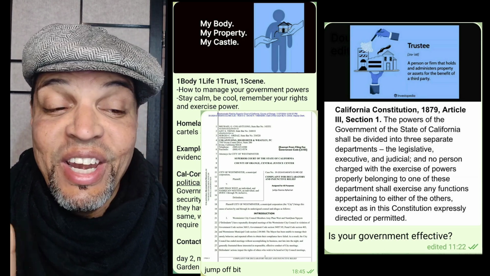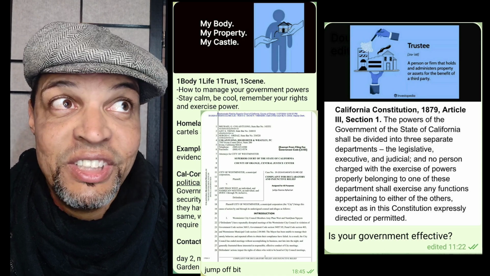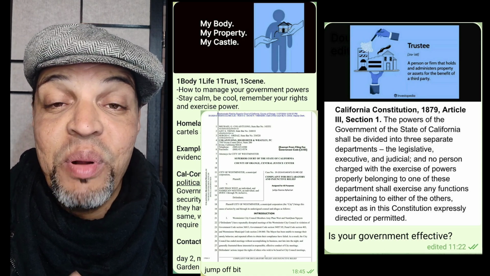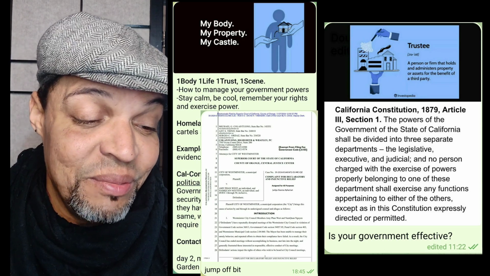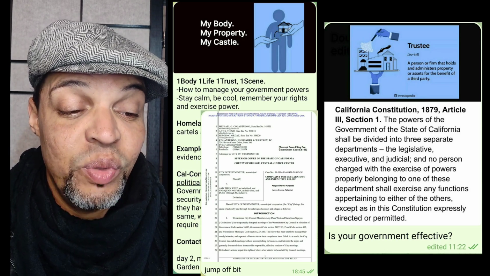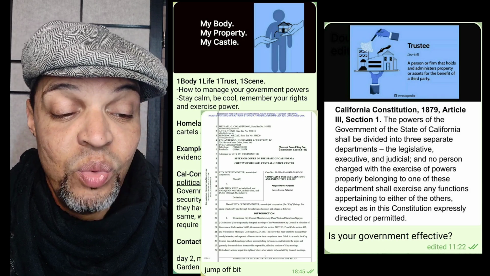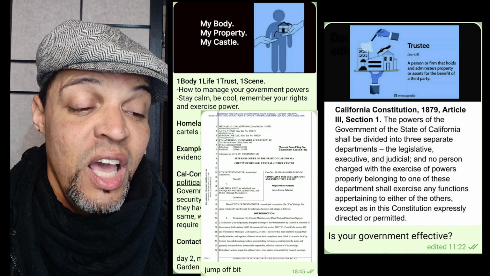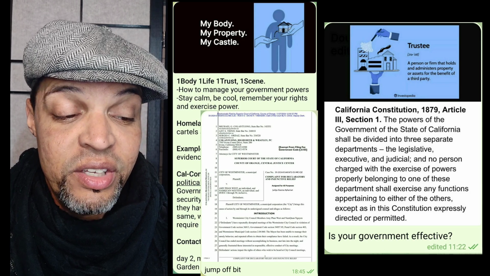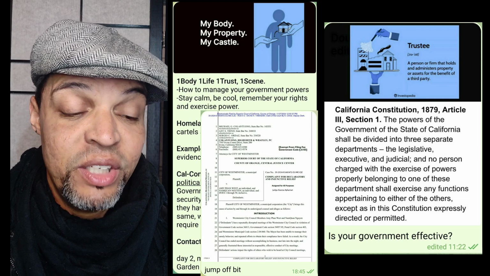Okay, check it out. And no person, remember, a person's not a man, a person's not a woman, a person's not a child, a person's not a people. A person is a tool that the people speak through. A person is a mask. All right, check it out. And no person charged with the exercise of powers properly belonging to one of these departments shall exercise any functions appertaining to either of the others, except as in this Constitution expressly directed or permitted.